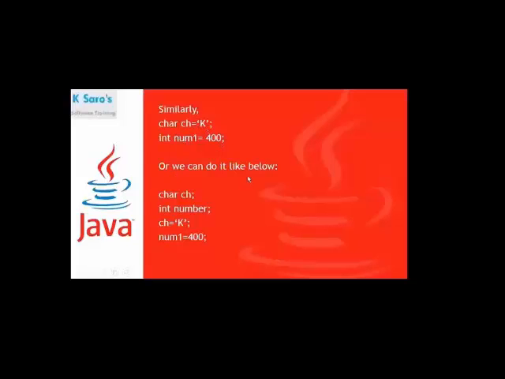Otherwise, we can do it like below. You can just declare the variable on one line and assign the value in the next line. Char ch, int number, like this. Here I am not directly assigning the value. So again, the variable name ch is equal to some value, 'a', and number is equal to 400. You can write it like this also. Here it should be number, because I declared number, so you should follow the same variable name here. So number equals 400 only it should be. Fine.